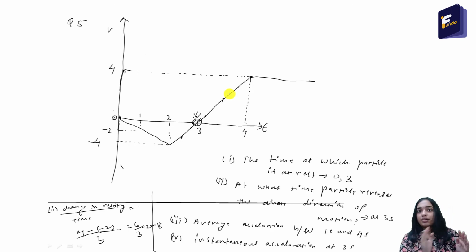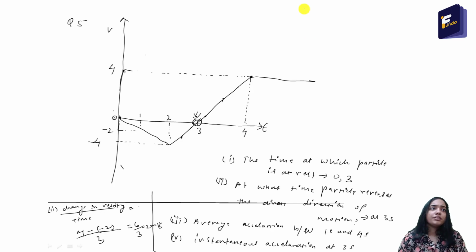When the velocity time graph is a straight line, then the acceleration is constant, and it is equal to the slope of the line. Okay, the slope of the straight line gives us the acceleration of that particle when the velocity time graph is straight.